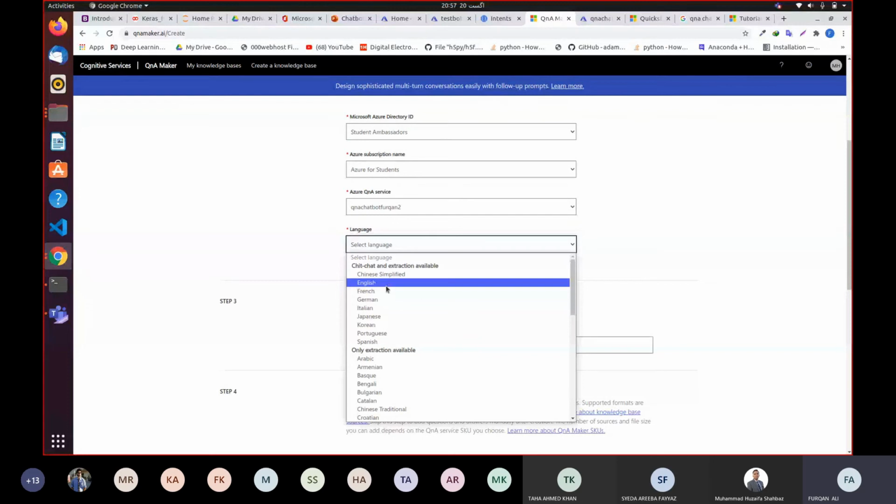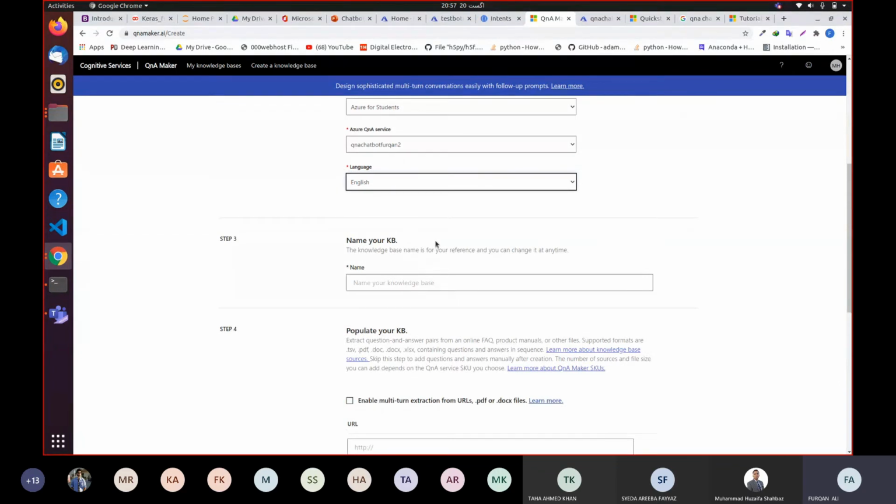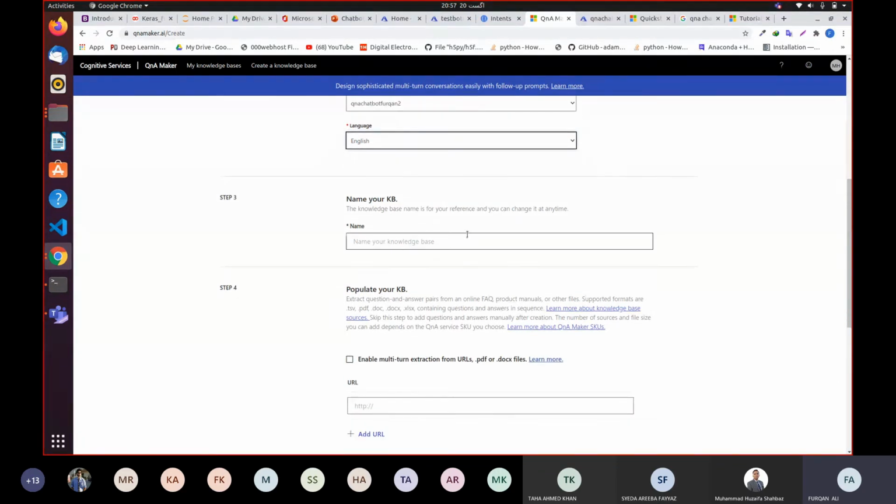Yeah, sometimes we come across some technical issues, but that has nothing to do with our curiosity of creating a chatbot. So I'm going to choose the language, which is English, because we are not going to create a French chatbot, which has nothing to do with our business. All right, so name our knowledge base. What is a knowledge base? Knowledge base name is your reference, and you can change it.